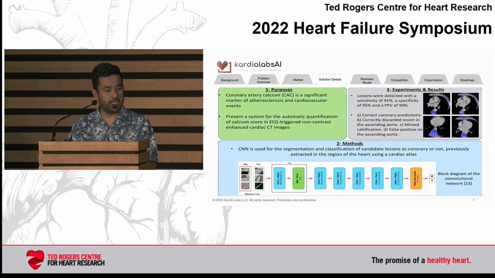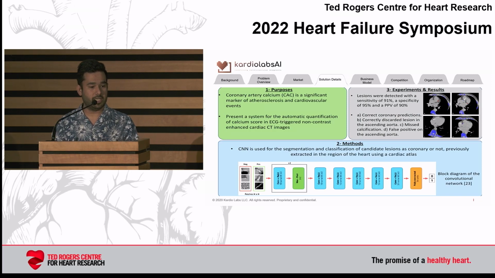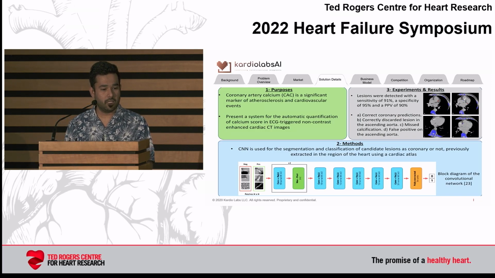This is a more detailed slide on how the solution works for calcium. What we are trying to do here is coronary artery calcium. Again, we take a non-contrast CT scan and apply an in-house built deep learning neural network. This takes these scans and detects where the calcium is and how much calcium there is. It was a challenging problem to detect calcium, especially because there is a lot of noise when it comes to identifying very small lesions or small calcium. So we trained our model in as much detail as possible, and we have been able to achieve very high accuracy, specificity and sensitivity on calcium as well.